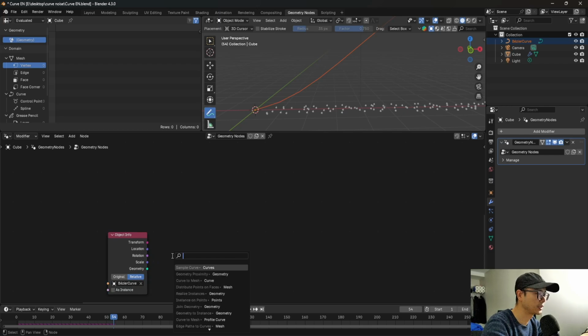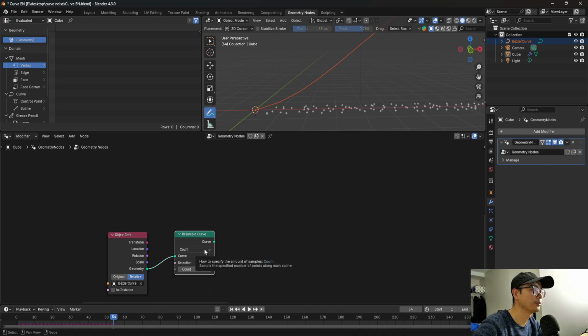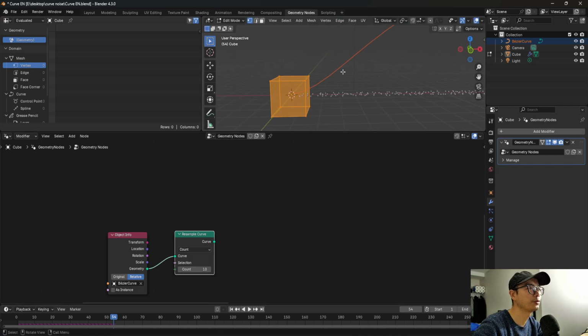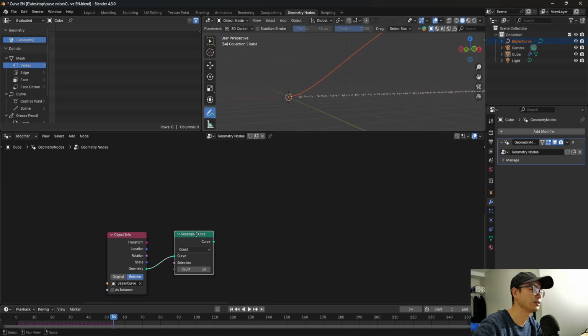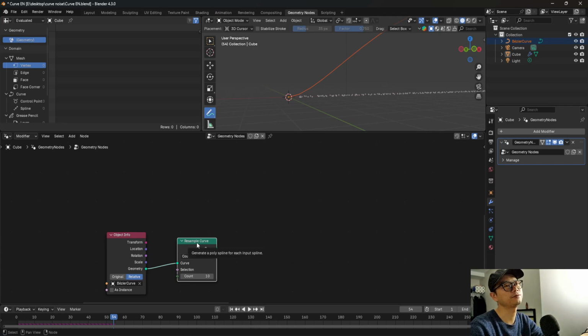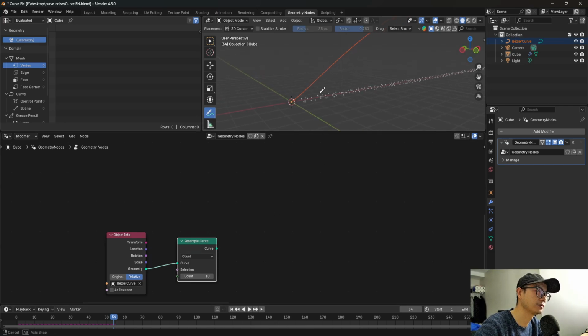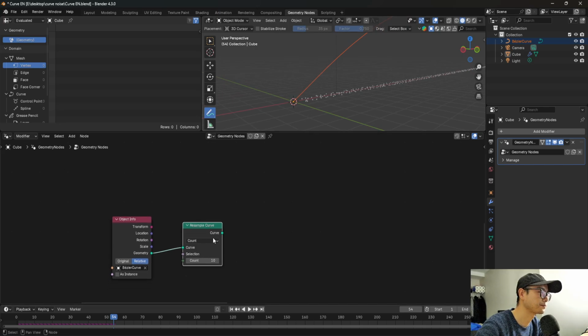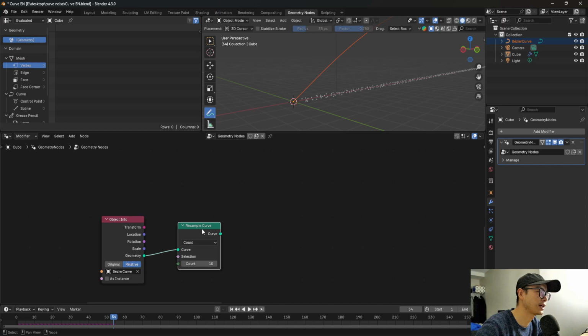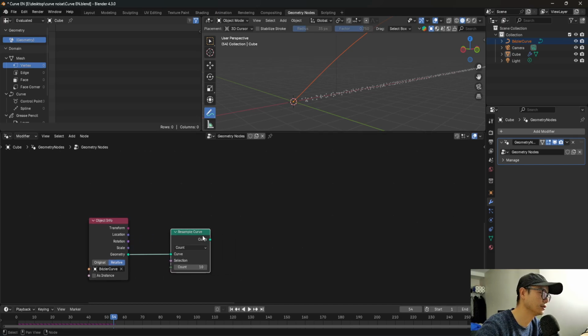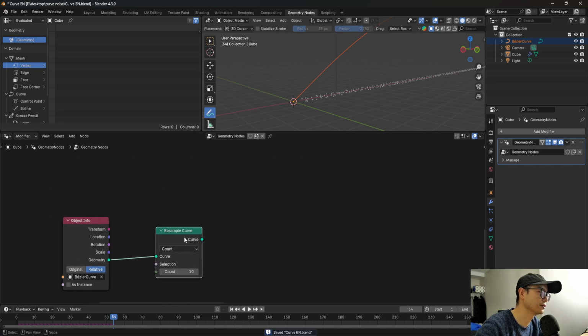Here I will resample the curve first, because there are maybe only 4 points in the curve, so it's not enough. We need more points for the particles to know the accurate tangent. So we change it to 10 here. This is not the final count, just for demonstration for now.